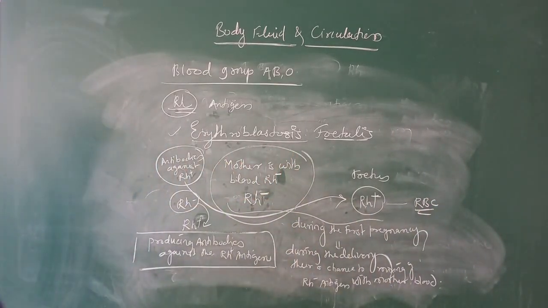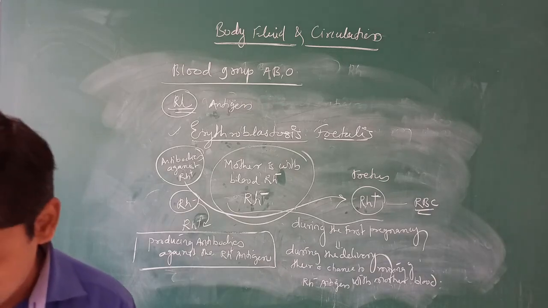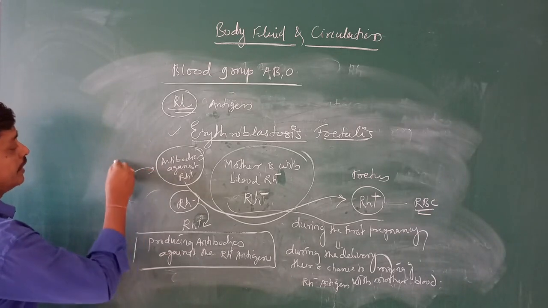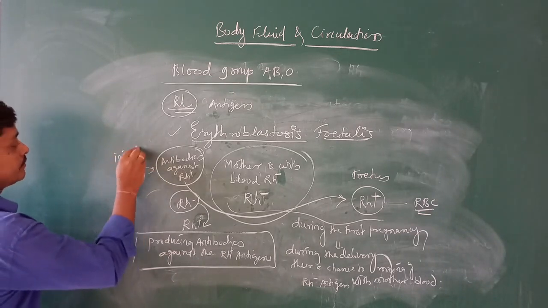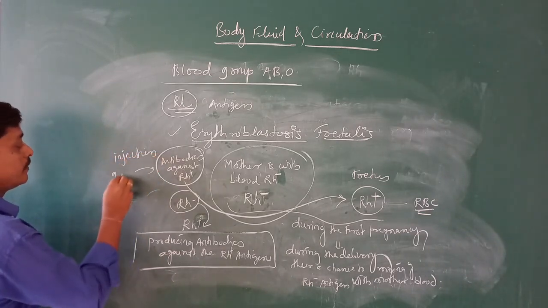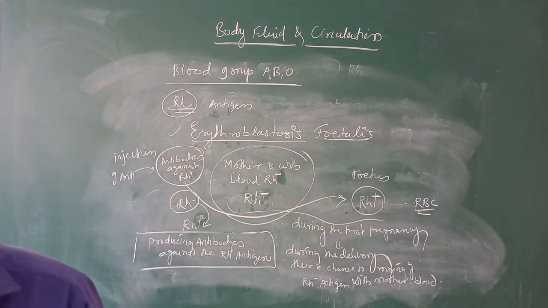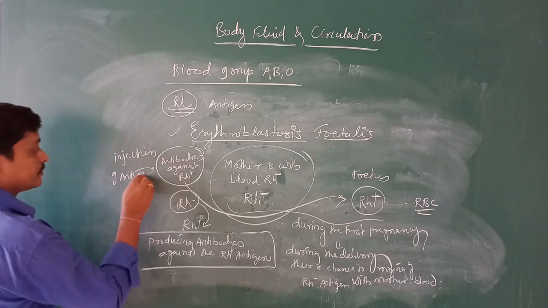Those are going to destroy the RBCs and that is what we call erythroblastosis of fetalis. And how are we going to avoid this? The administration is to give an injection of anti-Rh antibodies to the mother.